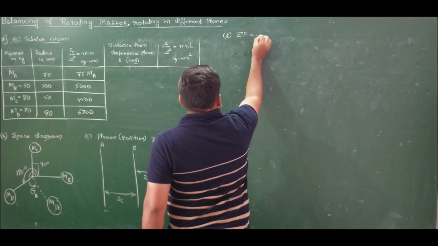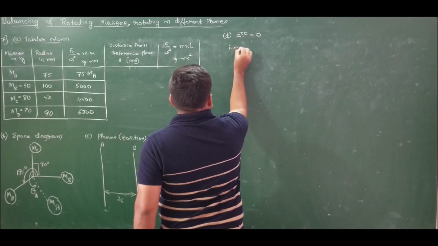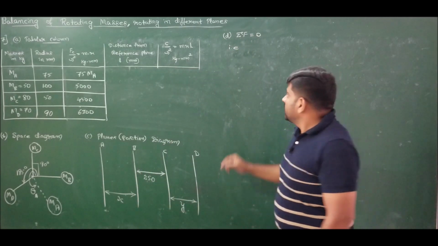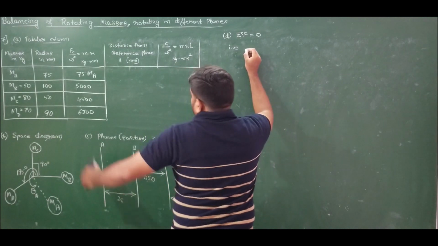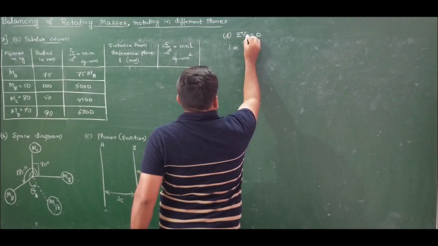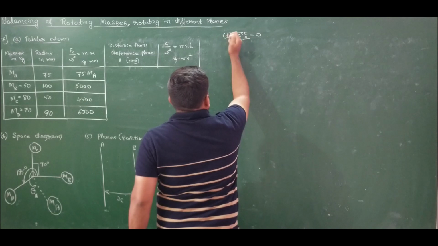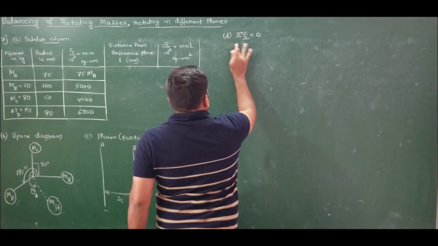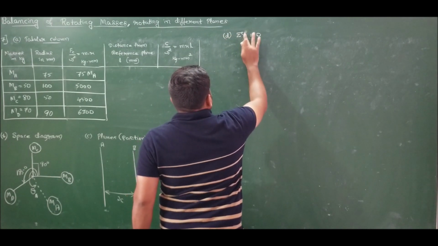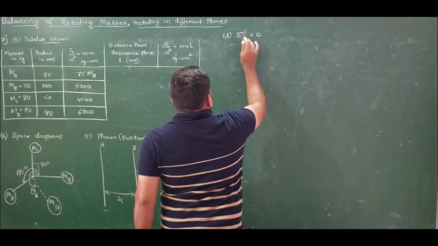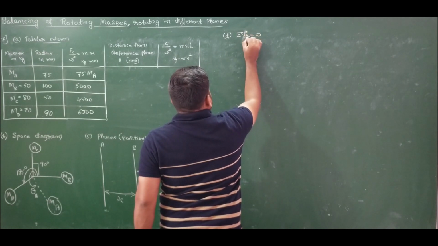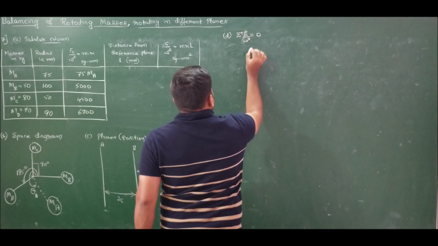Now coming to force, we know that summation of forces must be equal to 0. What does it mean? It means that we are taking Fc by omega square. Let us take like that only. Fc by omega square must be equal to 0. So closed polygon means sum of Fc by omega square must be equal to 0.